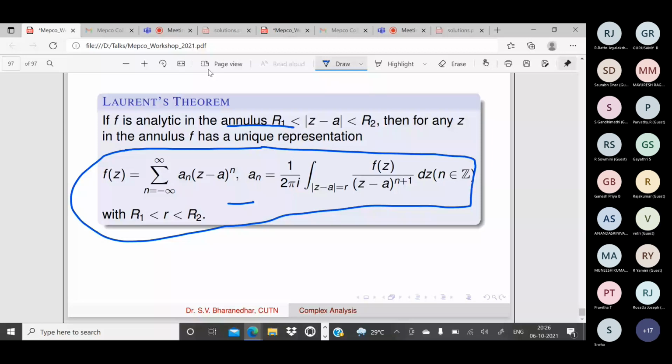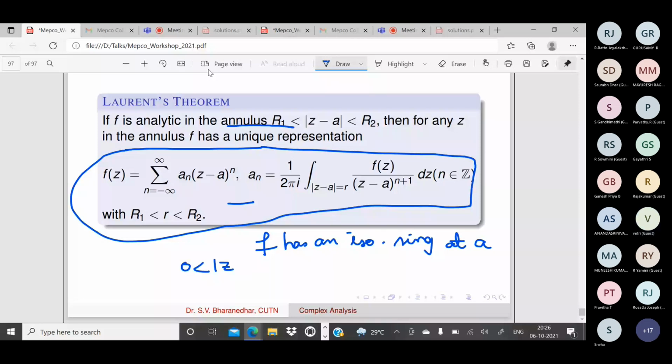So, if f has an isolated singularity at a point a, then you can expand f as a Laurent series in this domain, like this.